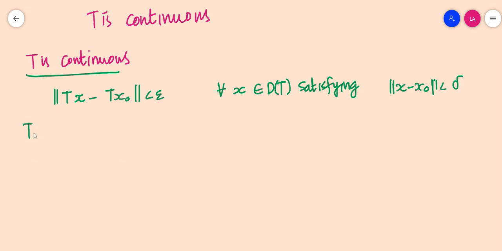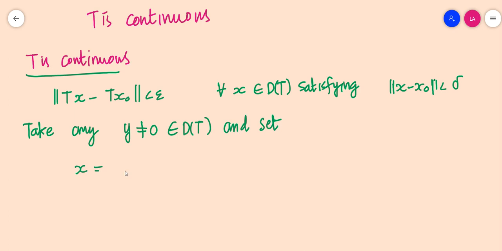Now take any y not equal to 0 belongs to D(T), and set an element x as x is equal to x naught plus delta y by norm y. We can define such an element for every y element of D(T), y not equal to 0.